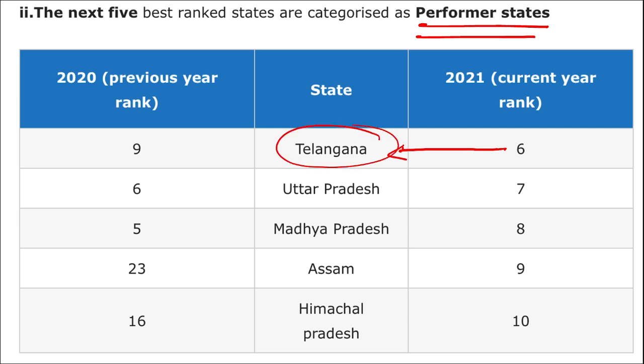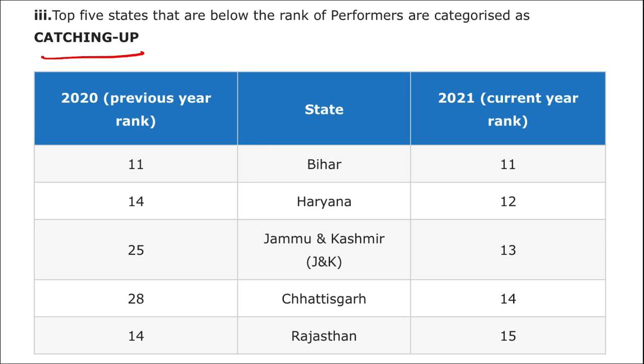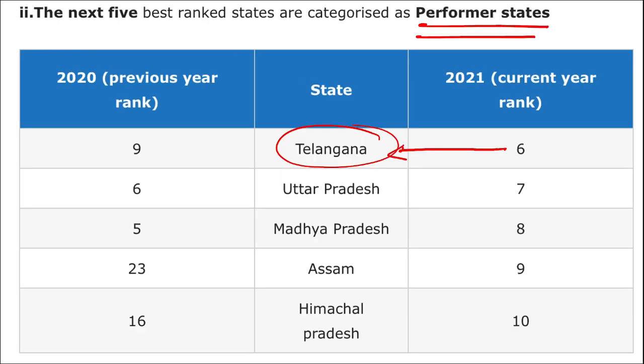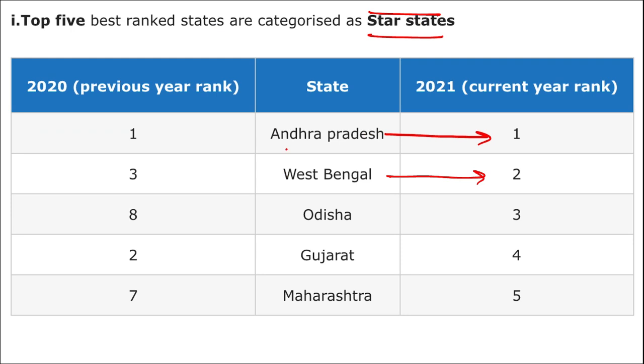So simply, if we are just talking about the performer states, who topped the performer state ranking? It was Telangana. Who topped in the catching up state ranking of the SKOCH governance ranking? It was Bihar, with the 11th rank. But who overall topped the ranking? It was Andhra Pradesh. And if asked who topped in the star states, then also it will be Andhra Pradesh.